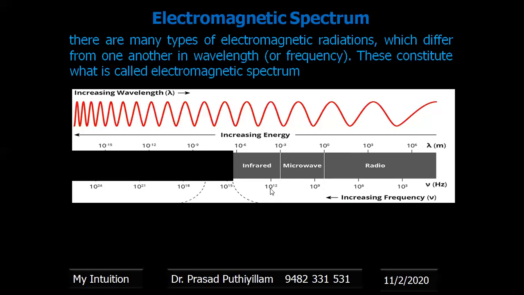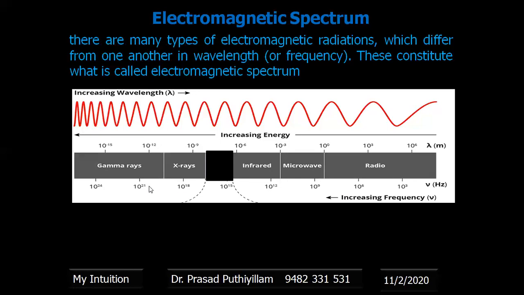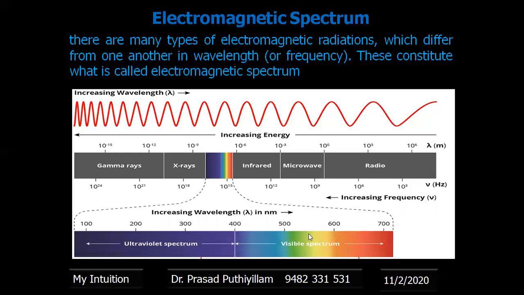Then comes the infrared at a range of 10 to the power 12 hertz frequency. Infrared is mainly used for heating purposes. If you go to 10 to the power 18, they are X-rays, and we know the applications of X-rays. And higher frequency rays, we call gamma rays. So here in between, 10 to the power 15, 10 to the power 16, we call ultraviolet rays, and at the point of 10 to the power 15 frequency, they are the visible spectrum. That is the only spectrum which a human being can see with the naked eye.